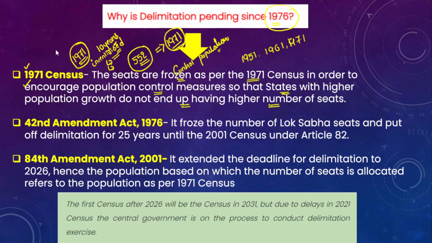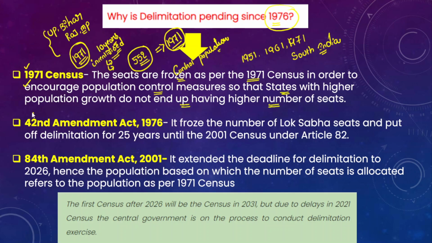For example, if you look at states like UP, Bihar, Rajasthan and Madhya Pradesh, they have a high population growth, so these states may not end up getting more seats compared to several other South Indian states. They have made significant progress with respect to control of population.